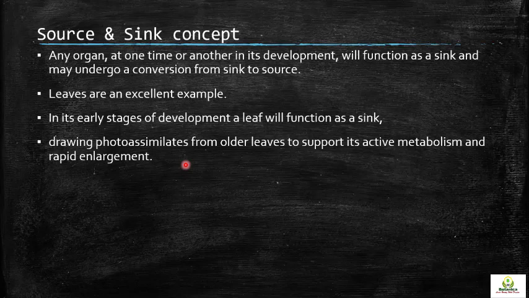Those leaves which were born previously and are older than the newly formed leaves supply food. When development is over and they mature, they are able to synthesize food, and they become sources.